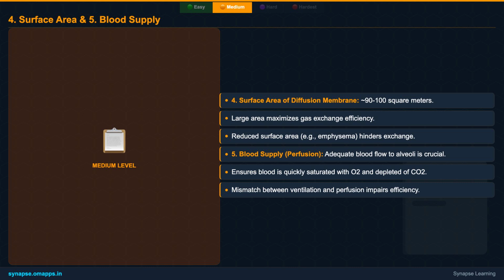These 5 factors: partial pressure gradient, gas solubility, membrane thickness, surface area, and blood supply collectively determine the efficiency of gas exchange in your body. Understanding them is key to appreciating the complexity and precision of our respiratory system.